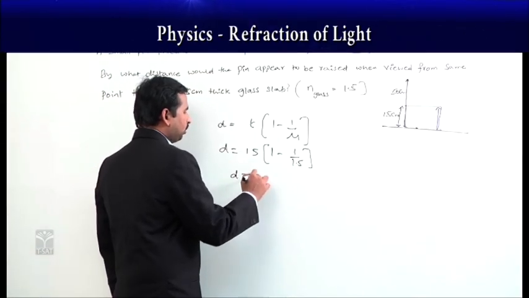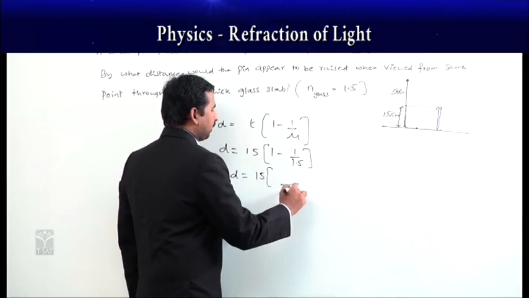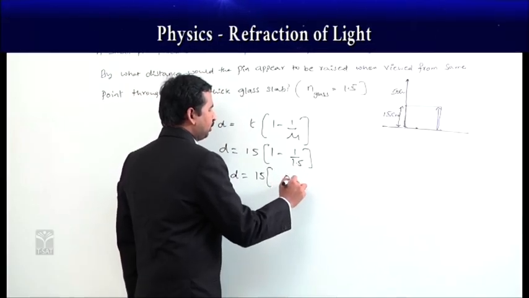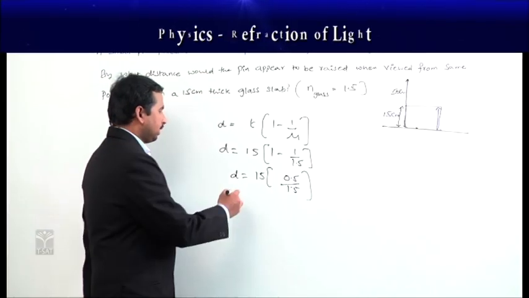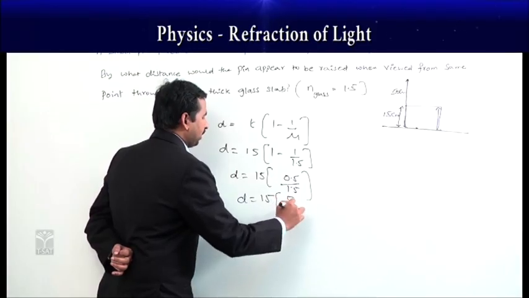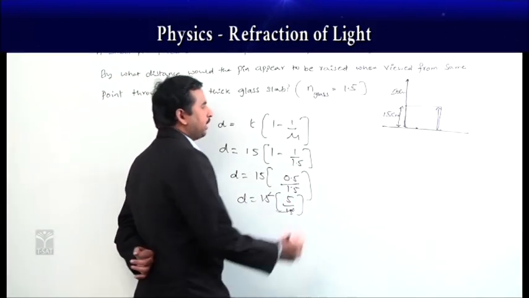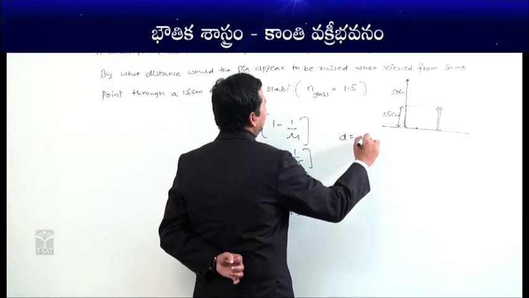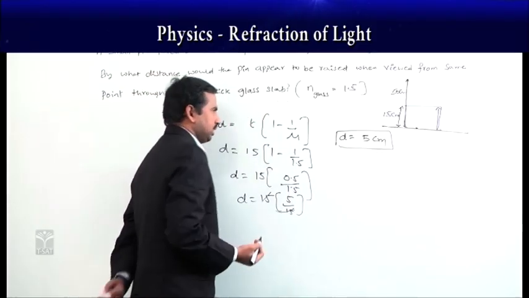Then D is equal to 15 of, if we take the LCM, 1.5 minus 1 by 1.5, that is 0.5 by 1.5. Then finally D is equal to 15 of 5 by 15, then 15 gets cancelled. Finally we get D equal to 5 centimeters, how much it appears to be raised.